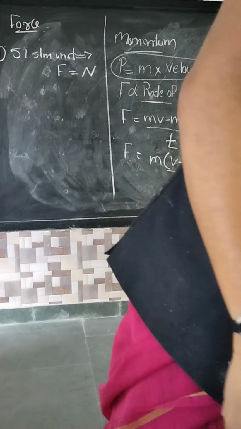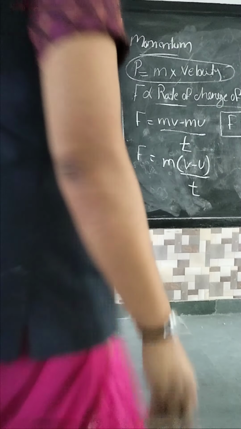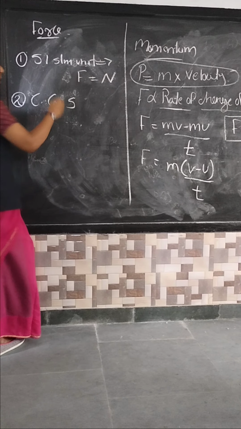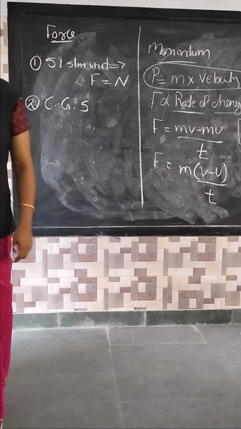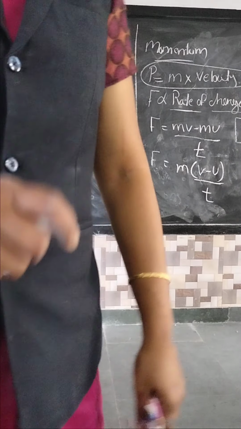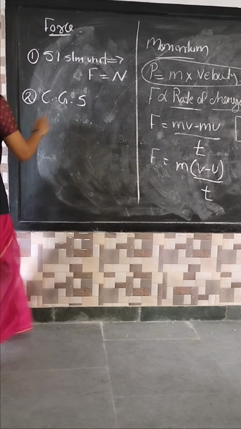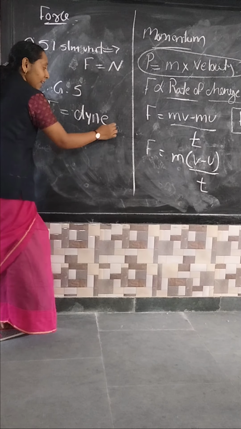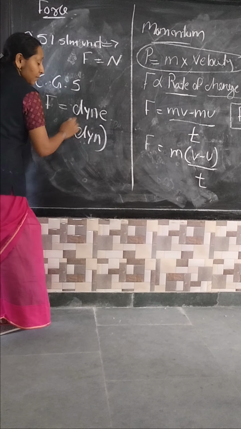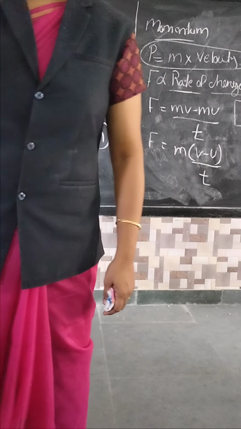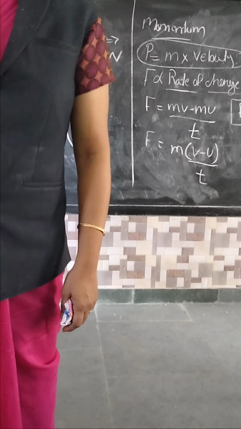Another unit system is the CGS unit. What is the meaning of CGS? Centimeter gram second system. This CGS system is also known as the Gaussian system. In this CGS system, the force unit is dyne. The force unit in the CGS system is dyne, D-Y-N-E. The symbol is dyn, all in small letters. Did everyone understand?